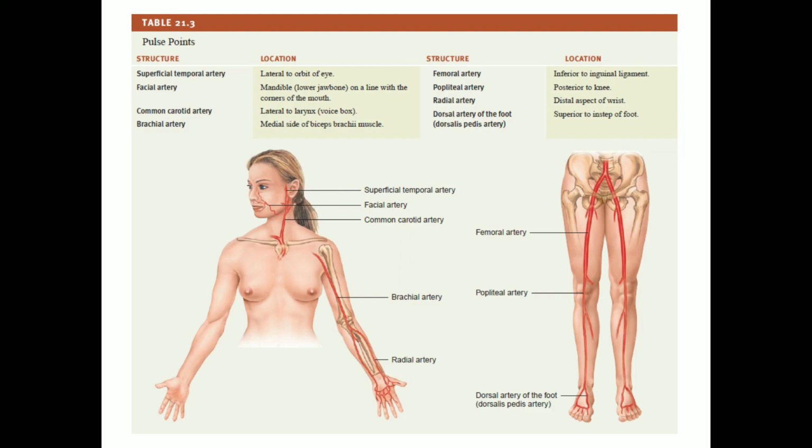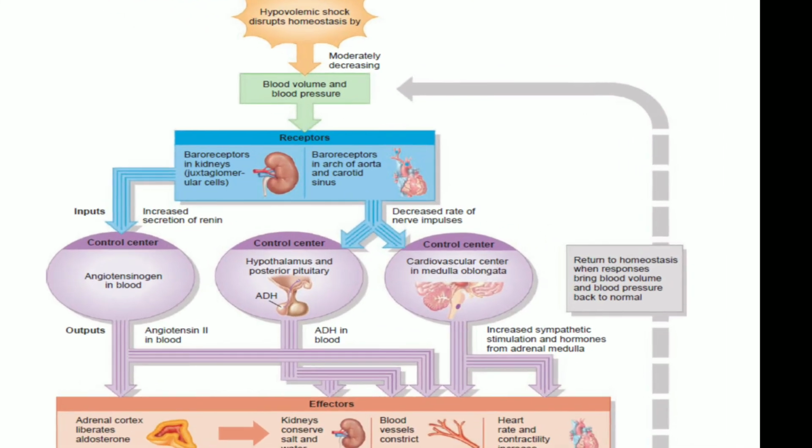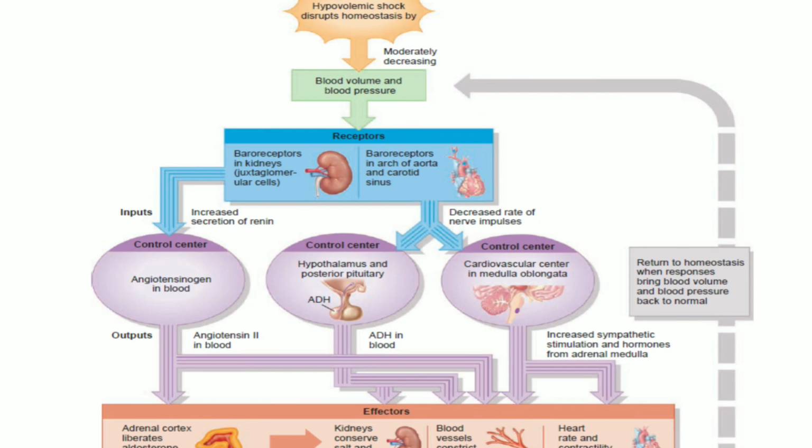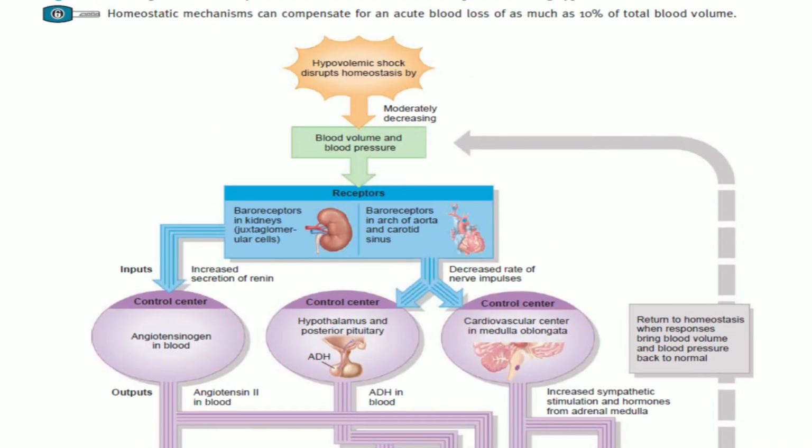The sphygmomanometer records the systolic blood pressure and the diastolic blood pressure of a person. The normal blood pressure of an adult male is less than 120 mm mercury systolic and less than 80 mm mercury diastolic. There is another term called shock. Shock is the failure of the cardiovascular system to deliver enough oxygen and nutrients to the cells to meet their metabolic needs.